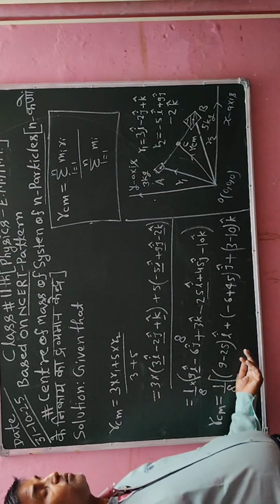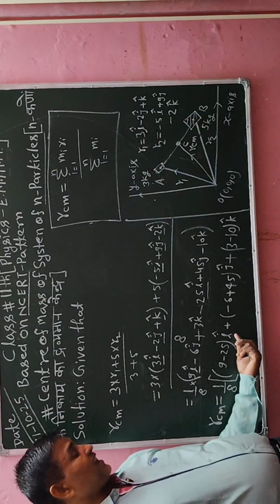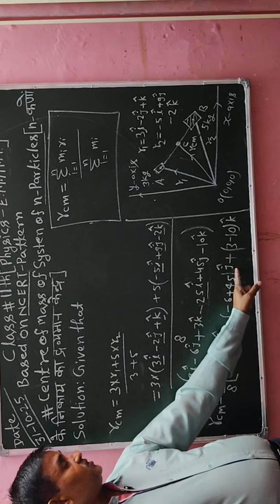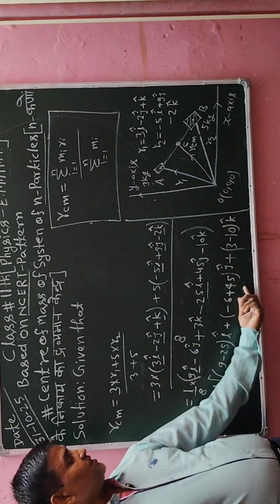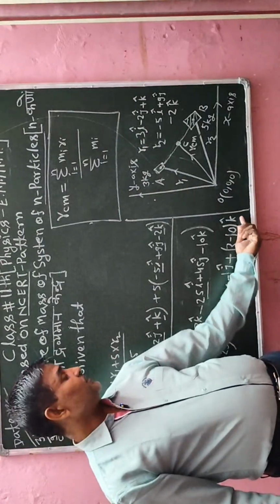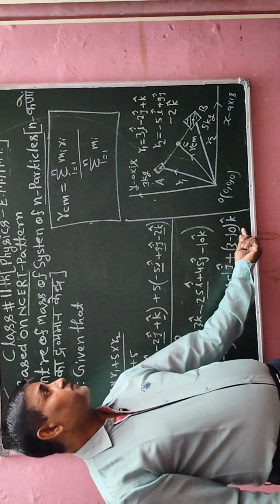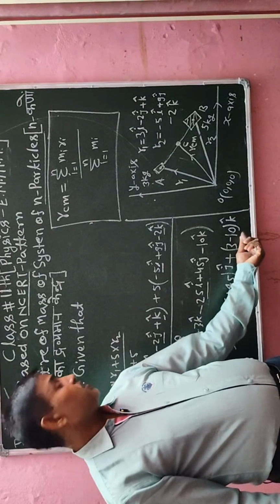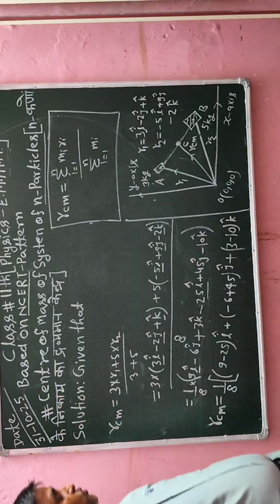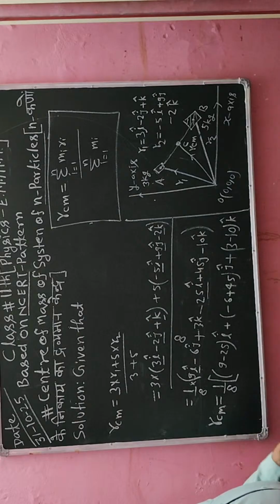So x center of mass, that is the coefficient of vector i cap, and center of mass of y component, the coefficient of vector j cap, and similarly the center of mass of z component, that is ZCM. Okay, so this is the required concept, this is the required way to calculate its value.